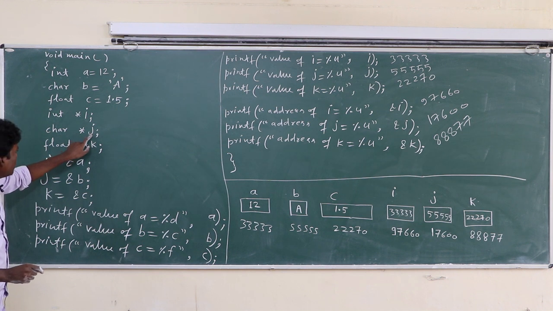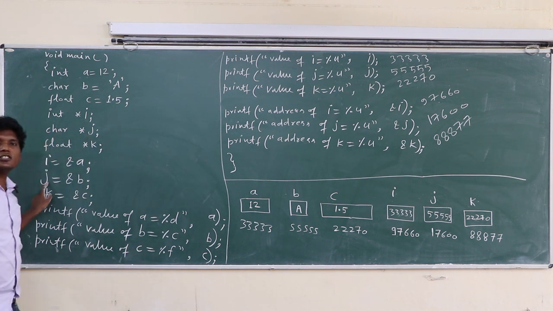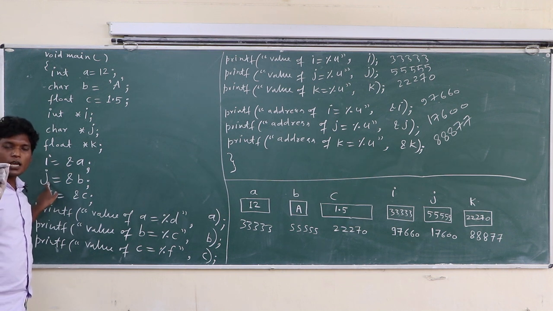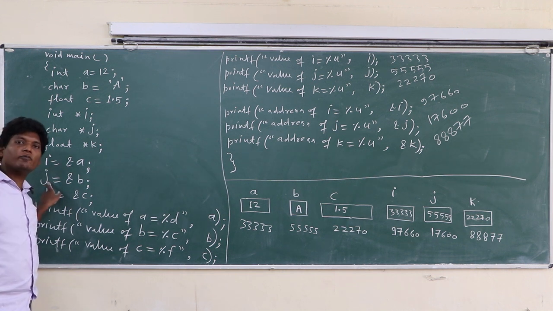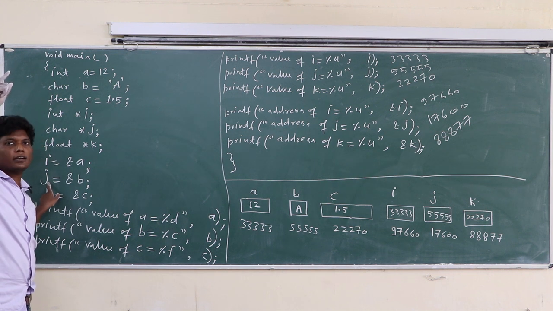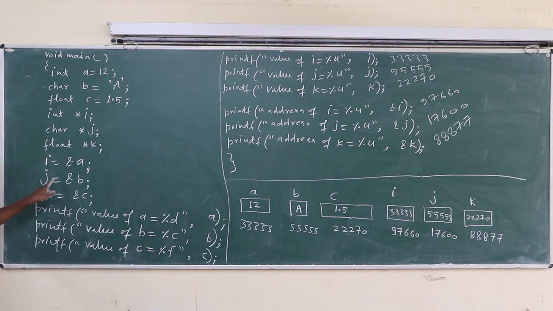Char *J. J is a pointer to character. It means J is holding the address of a variable that is character.